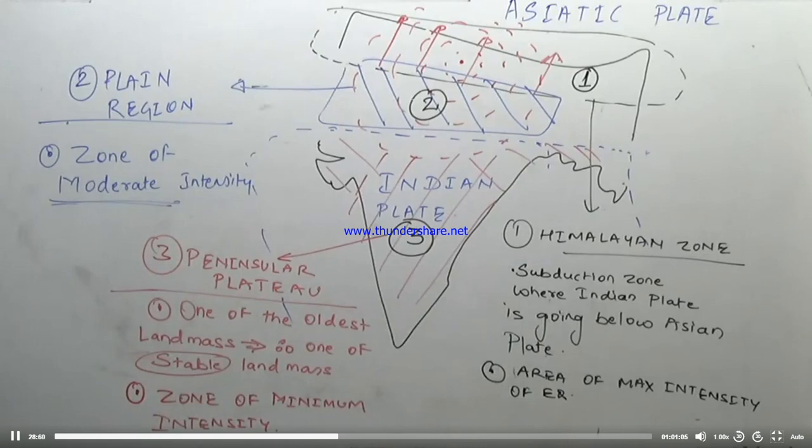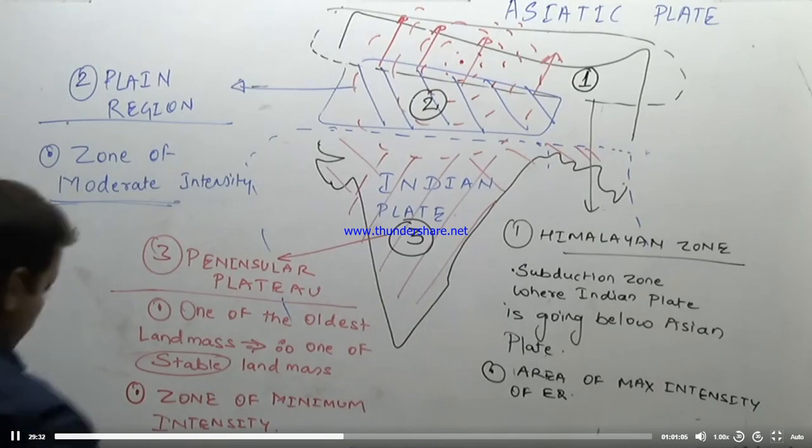Why is the Himalayan region a zone of maximum intensity? Because it is a plate boundary, and whatever movements occur, they always occur along the plate boundary. It is a subduction zone. Then the plain region, because it lies near the subduction zone, near the Himalayan plate boundary, is a zone of moderate intensity. The peninsular plateau lies very far. It is one of the most stable and oldest landmasses in the world. Therefore, it is a zone of minimum intensity.